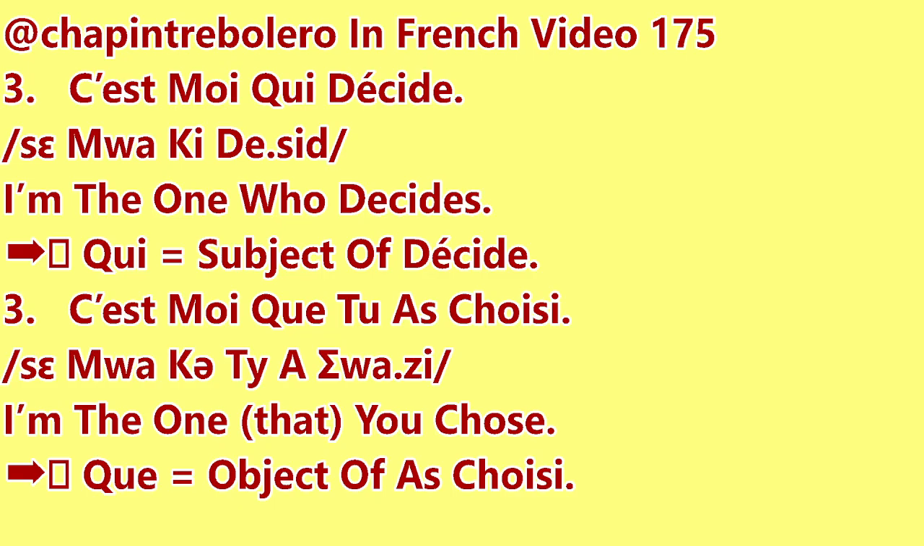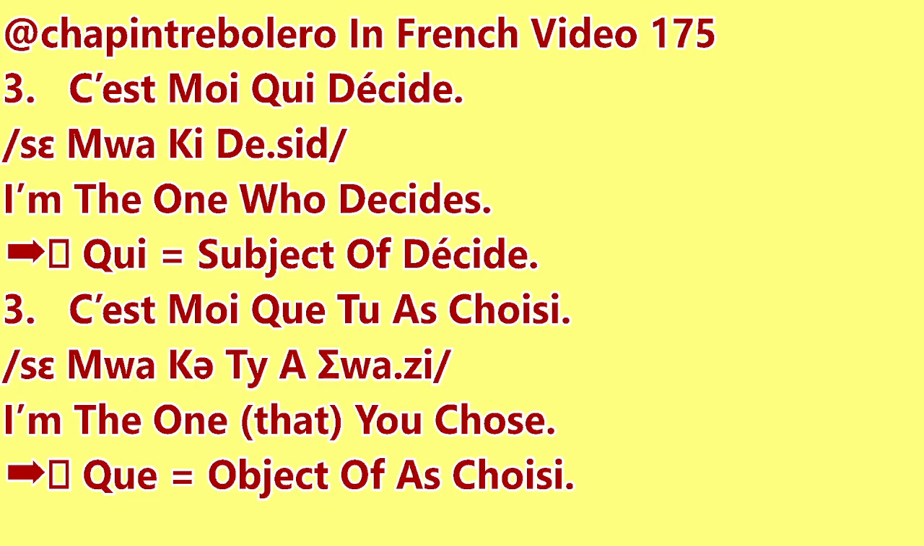And then, numéro 3, as an object, c'est moi que tu as choisi. So, the fact of choosing by you, it's me. I become the object of your selection, of your choice making or decision making. C'est moi que tu as choisi. I am the one that you chose.